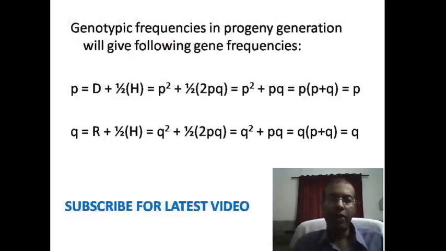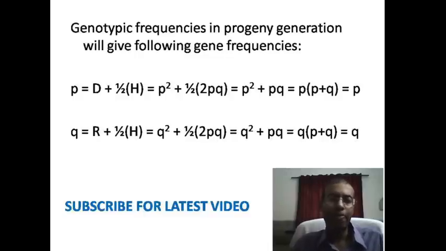Now we already got the genotypic frequency of the progeny. From those genotypic frequencies, again we can get the gene frequency in those progenies. So how will we get the gene frequency?